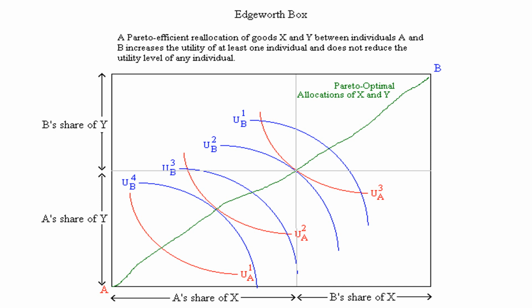On the other hand, the blue indifference curves, that is UB1, UB2, UB3, UB4, are the indifference curves of consumer B, showing different combinations of commodity X and Y consumed by consumer B. So the locus of the tangency points between the red indifference curves and the blue indifference curves is shown as the green line, which is the contract curve, and along this contract curve all the points are Pareto optimal allocations of goods X and Y between consumer A and consumer B.